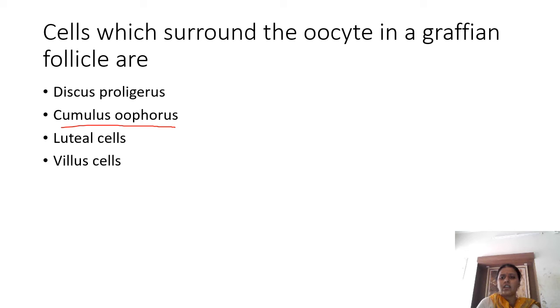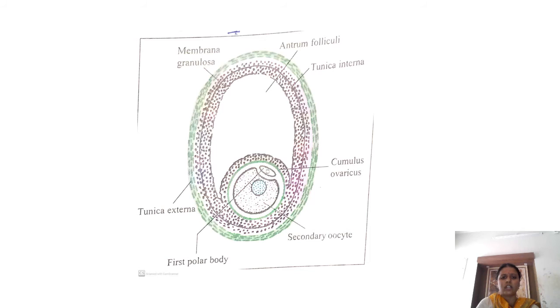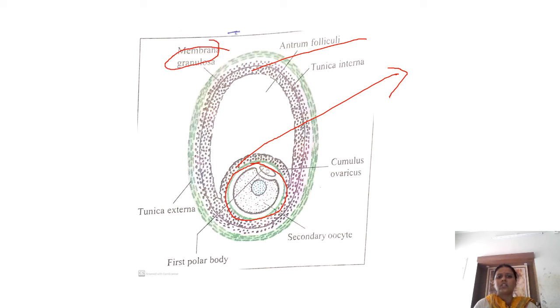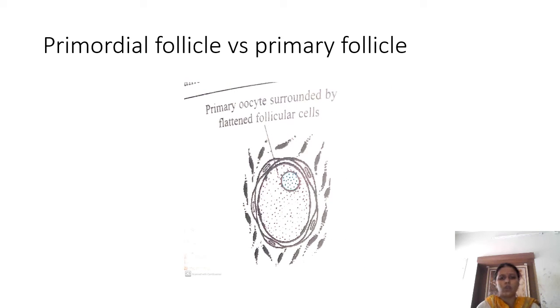Here we will see the diagrammatic thing. This is the structure of the Graafian follicle, and here you can see the mature oocyte surrounded by cells, and this is the cumulus oophoricus, and this is the membrana granulosa. So in the primordial follicle you have the oocyte with a cell membrane surrounded by follicular cells which are flattened.